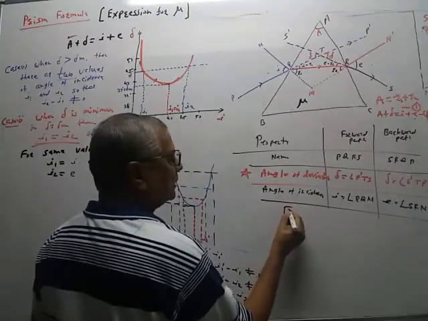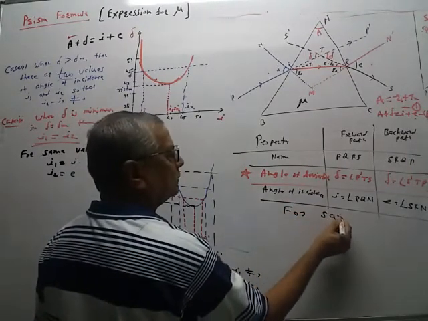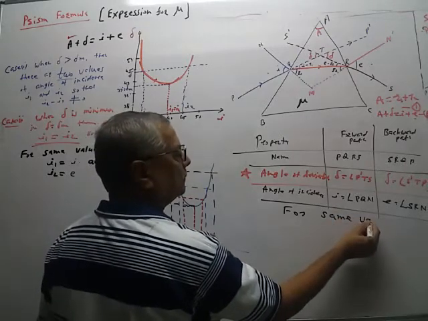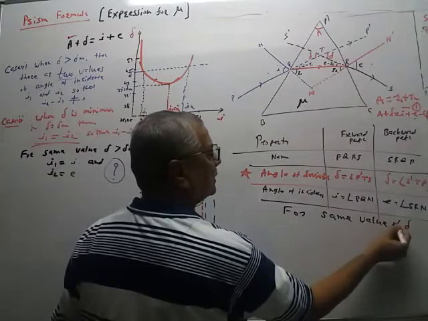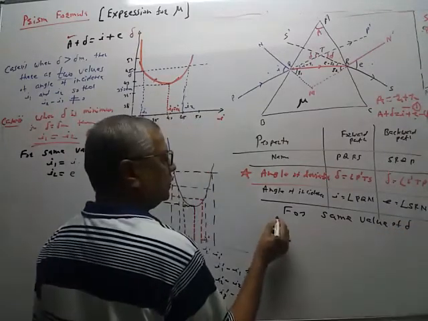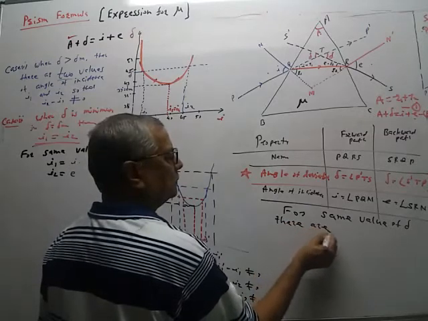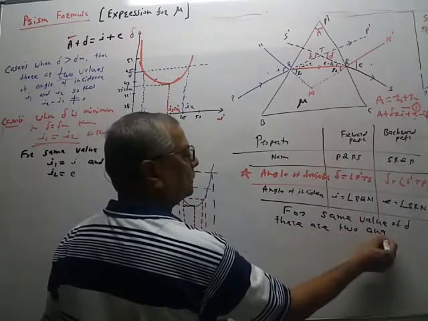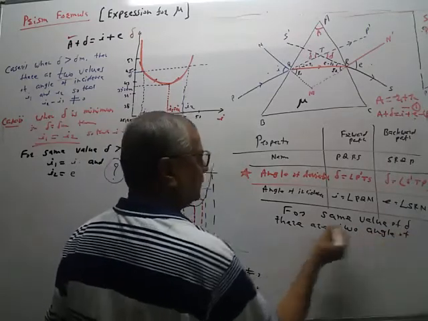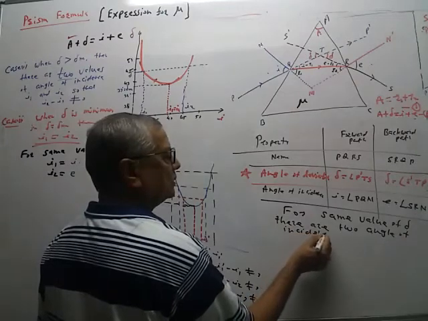Table shows that for same value of angle of deviation delta there are two angles of incidence.